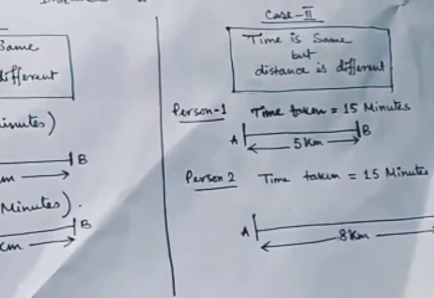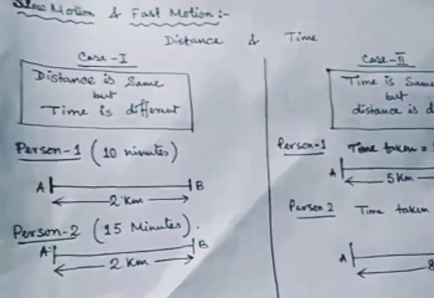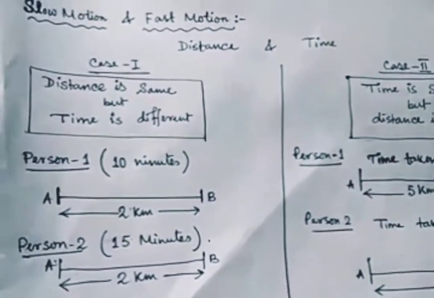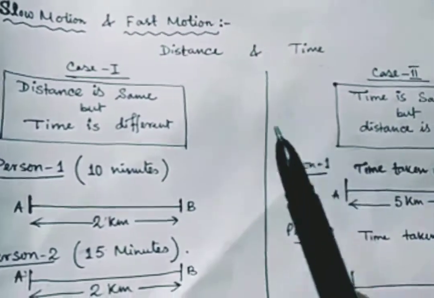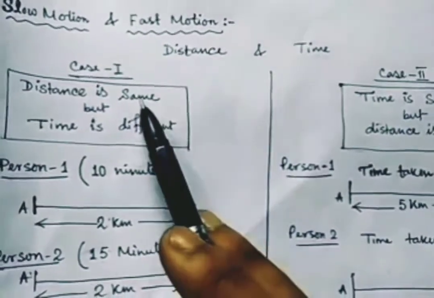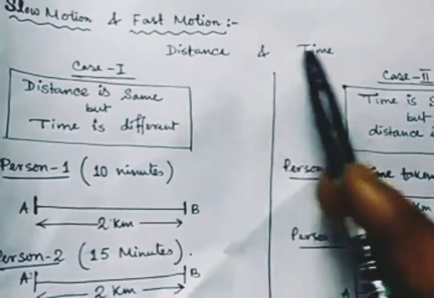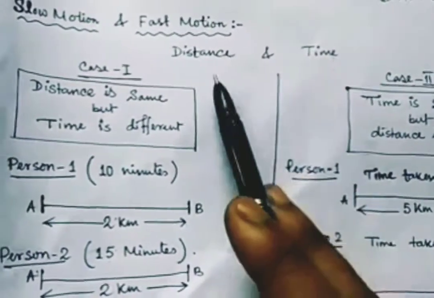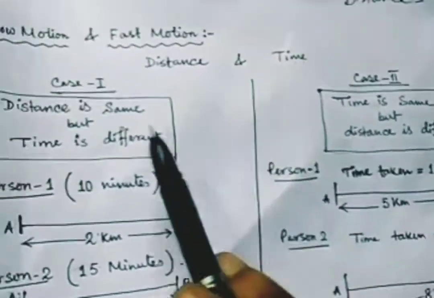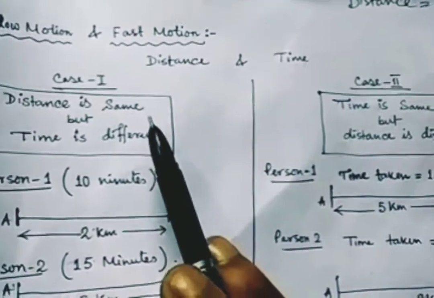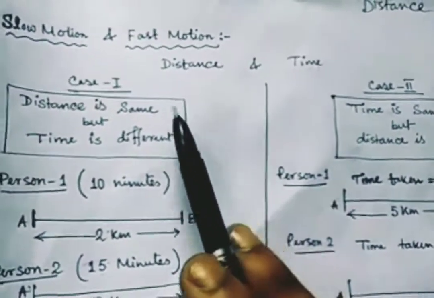So you have to understand the concept: slow or fast can be defined with respect to distance as well as time. But please remember, between these two parameters, one must be constant. Here distance is constant, here time is constant. Constant means fixed, the same. So one must be constant.